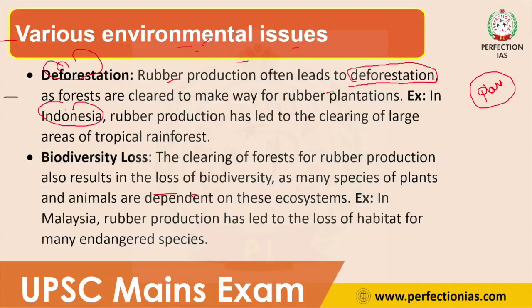Then second is biodiversity loss. Deforestation will lead to biodiversity loss. It will lead to loss of some of the important endemic and endangered species of the location. Clearing forest for rubber production results in the loss of biodiversity, and many endemic and endangered species in this region will be threatened because of rubber production. An example is Malaysia, where many endangered species lost their habitat due to the clearance of forest for rubber plantation. So biodiversity loss is the second environmental issue.